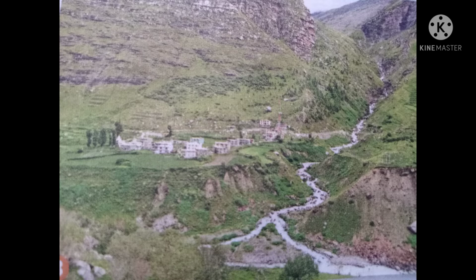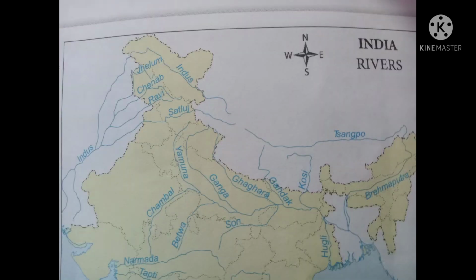Let us read about them. Before that, look at this map. Here is Indus, Ganga is here, and Yamuna is there, and here Brahmaputra. Okay, now let's see about the Indus.